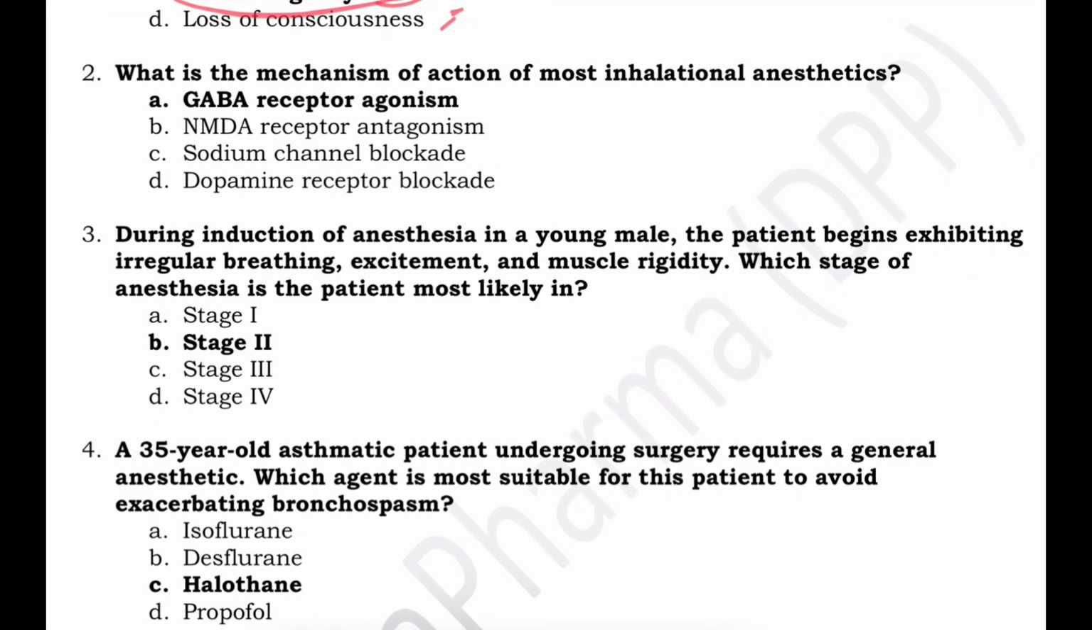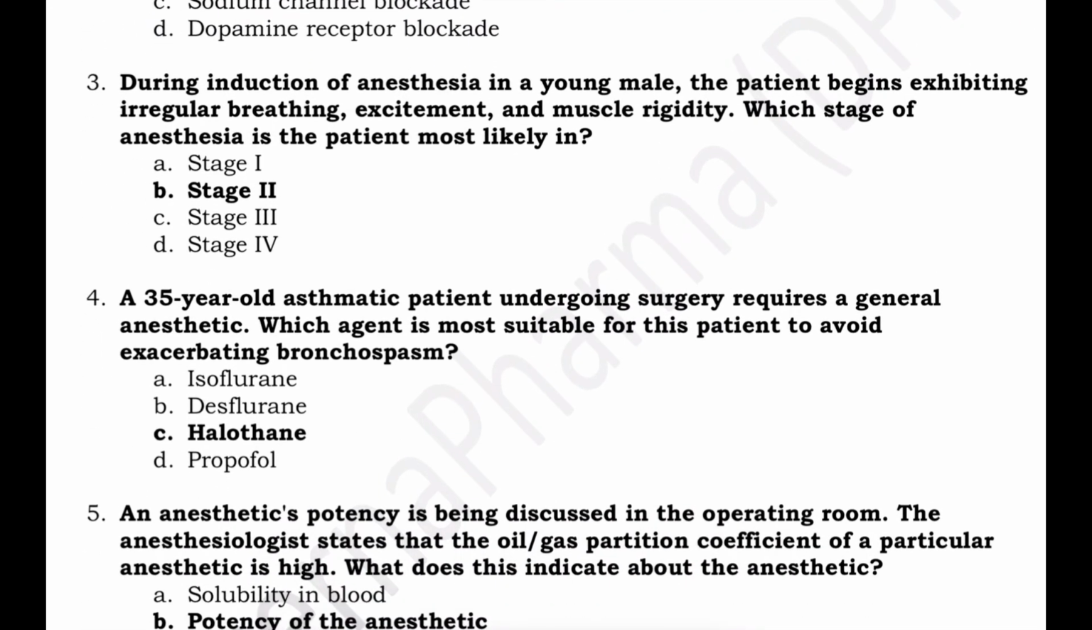What is the mechanism of action of most inhalational anesthetics? Inhalational anesthetics like isoflurane, sevoflurane actually cause GABA receptor agonism. They potentiate the activity of GABA A receptor, so that causes sedation and unconsciousness.